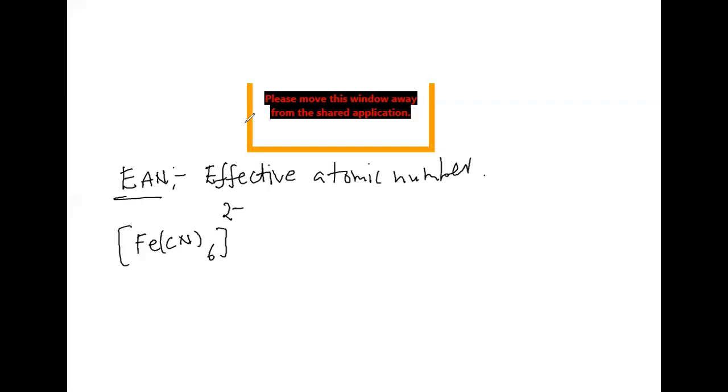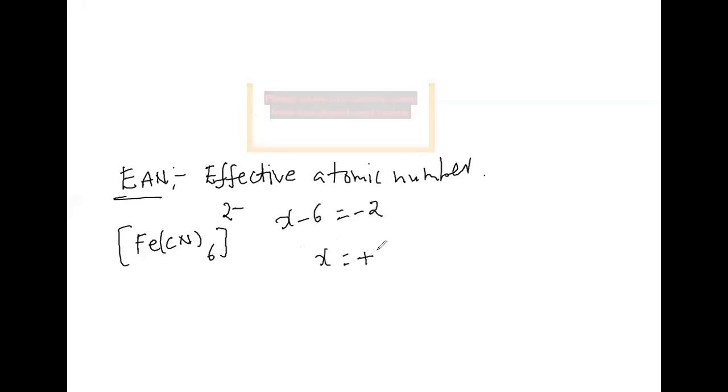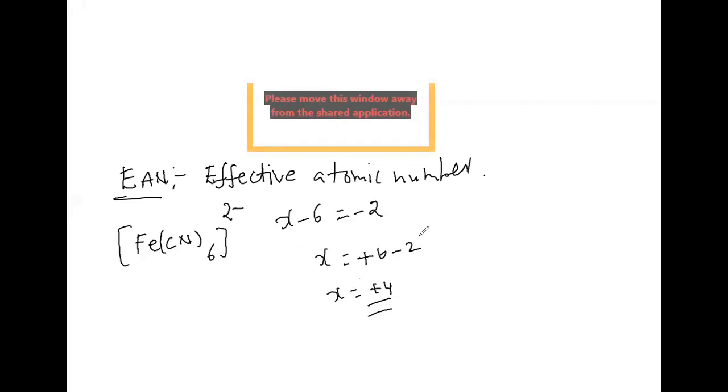[Fe(CN)6] 2 minus. Here x minus 6 is equal to minus 2. X is equal to 6 minus 2. X is equal to plus 4. Iron in the plus 4 state means what we can take?